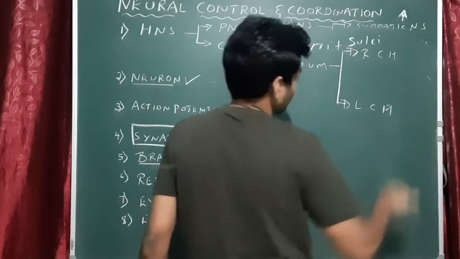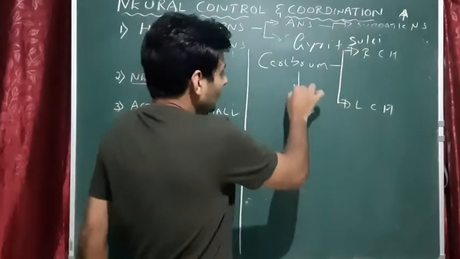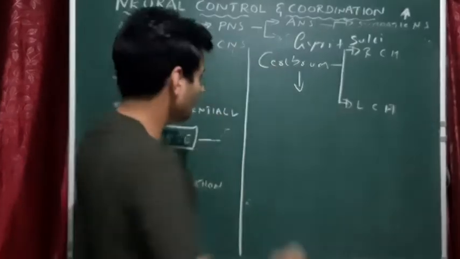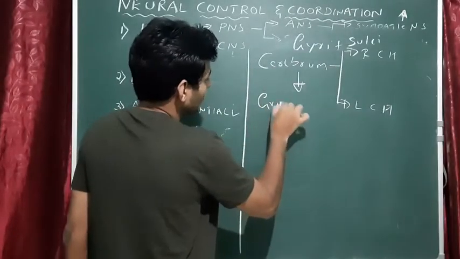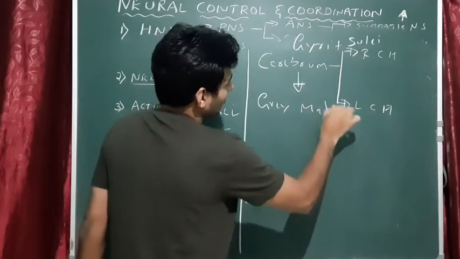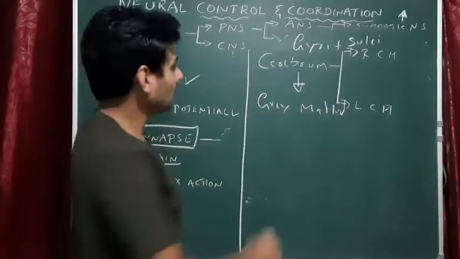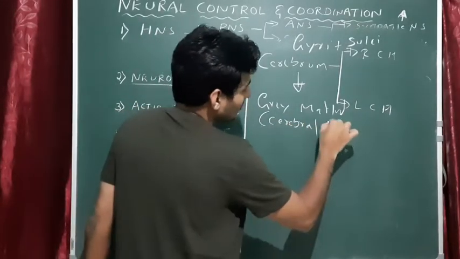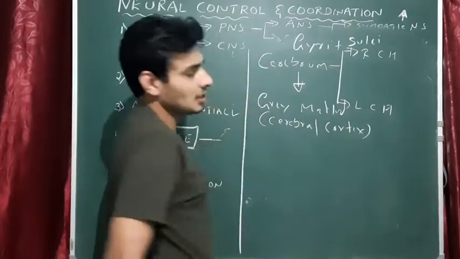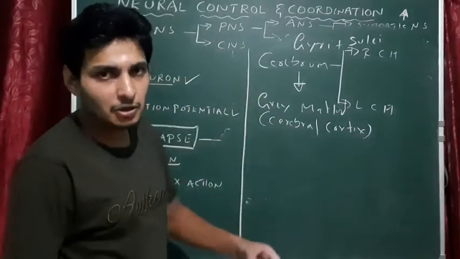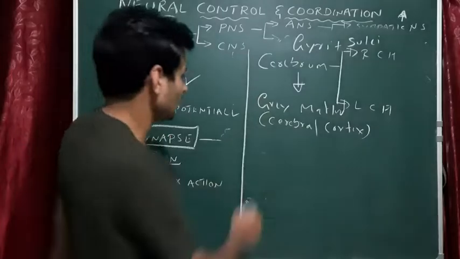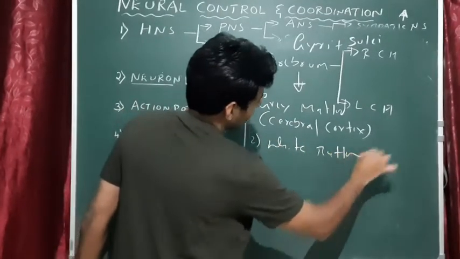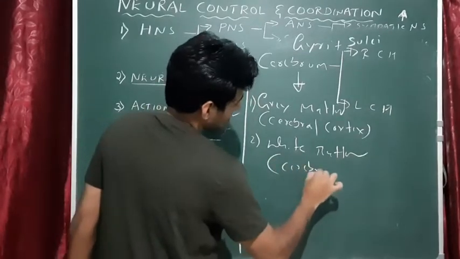Now cerebrum can also be divided into two parts based on color. From outside, it is grayish in color, so that is called gray matter. Cerebrum outside is called gray matter. It is also called cerebral cortex. Why gray matter? Because cell bodies are present, more dendrites are present. Whereas the other part, the inside, is white matter, which is called cerebral medulla.